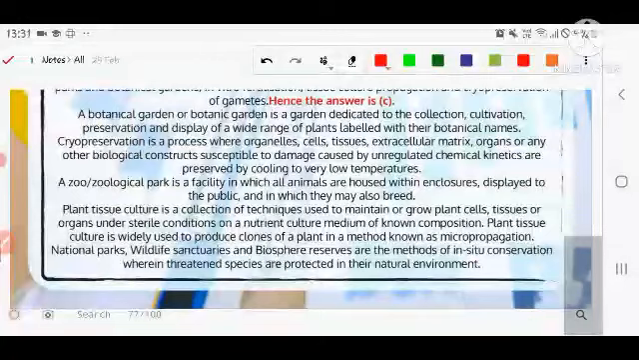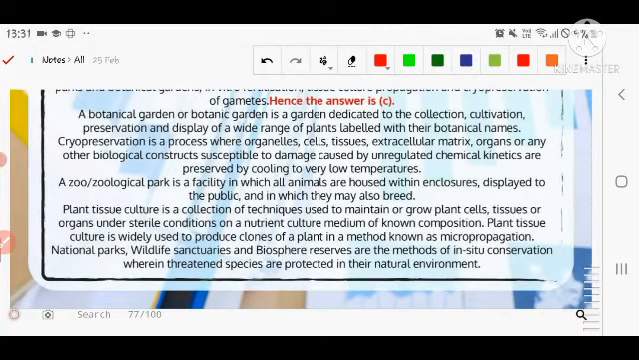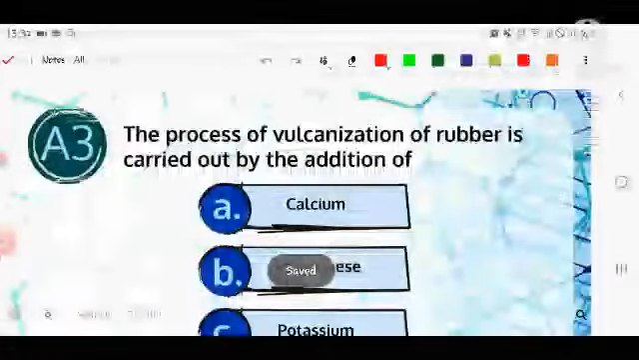First, a botanical garden is a garden dedicated to the collection, cultivation, preservation and display of a wide range of plants labeled with their botanical names. Cryopreservation is a process where organelles, cells, tissues, extracellular matrix, organs or any biological constructs are preserved by cooling to very low temperature. A zoological park is a facility in which all the animals are placed within enclosures, displayed to the public and in which they may be treated. So you can see here what the other activities are.